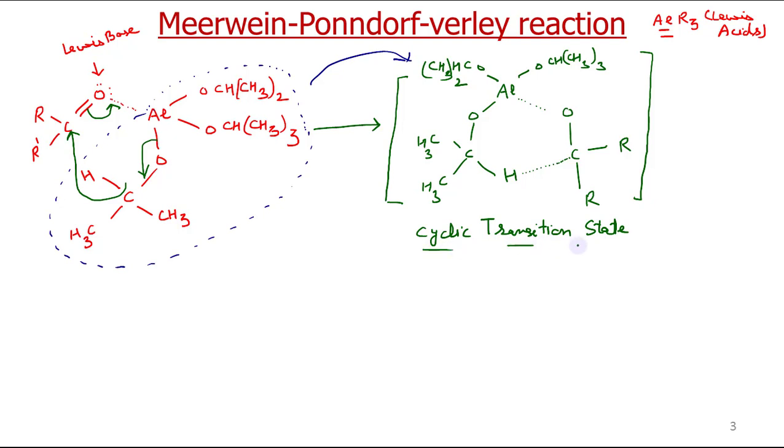A transition state is a hypothetical molecule that we cannot isolate in a reaction, but it helps us to explain the mechanism of the reaction.